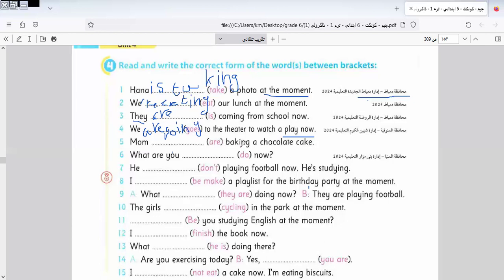Mom space baking a chocolate cake. So here, baking, and mom is singular. Singular takes what? Takes is. So it will be is, and the verb is in the ing form. What are you space? What are you doing? So it will be here doing. Okay.